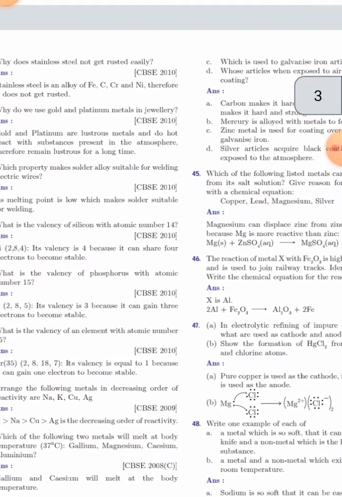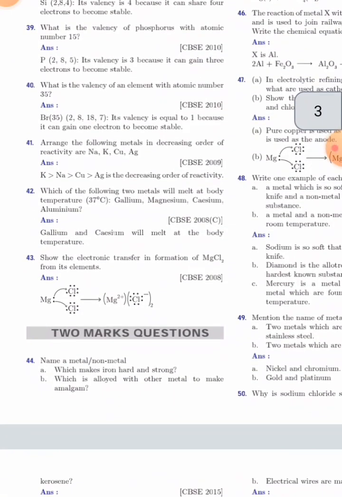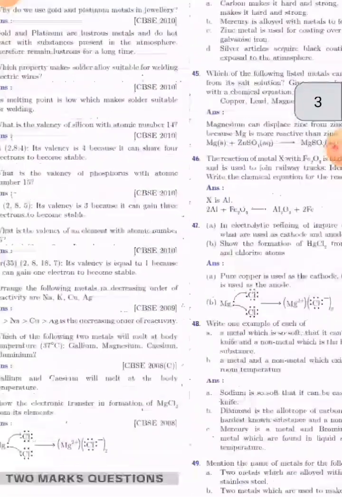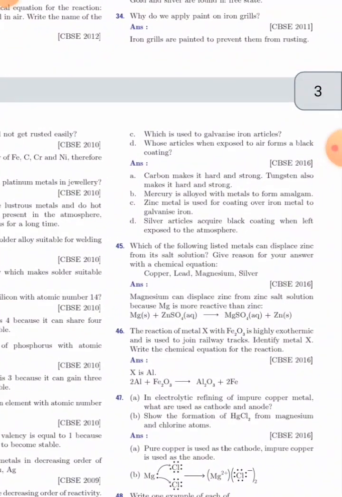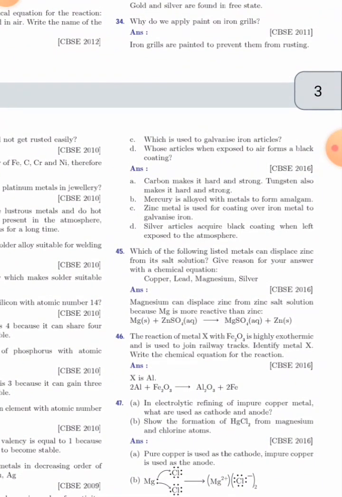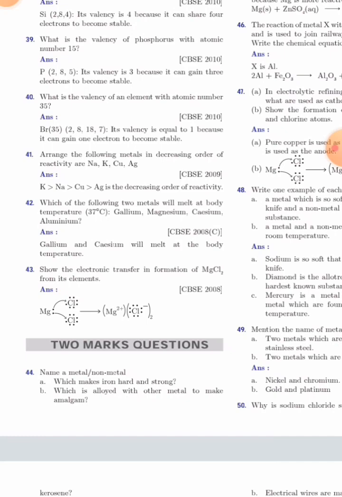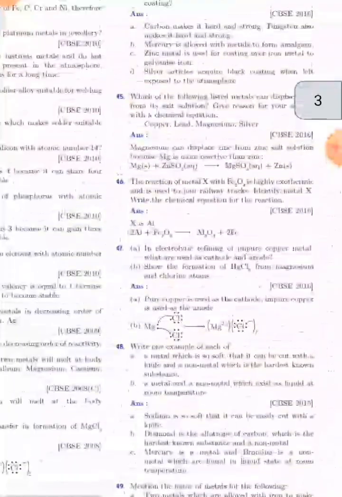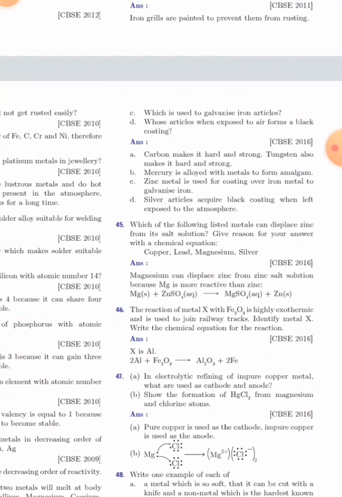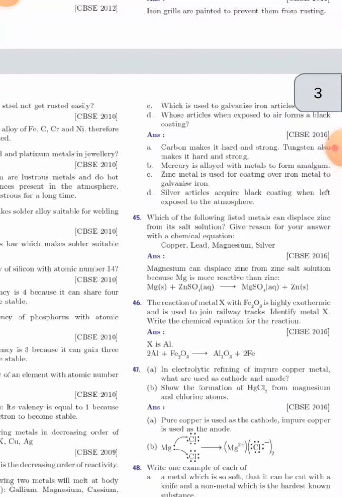Now we see question number 44. Name a metal and a non-metal which make iron hard and strong. Its answer is carbon makes it hard and strong. Tungsten also makes it hard and strong. B question: which is alloyed with another metal to make amalgam? Answer is mercury is alloyed with metal to form amalgam.